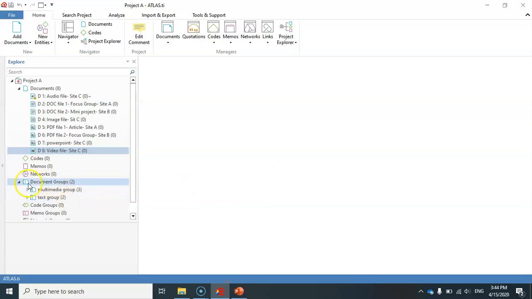Now you can see that I have two document groups. This is one of them and this is the other one. The first one has 3 members and the second one has 2 members.